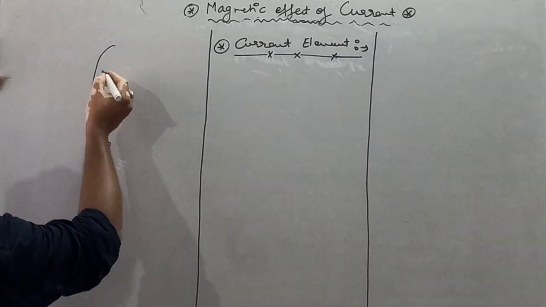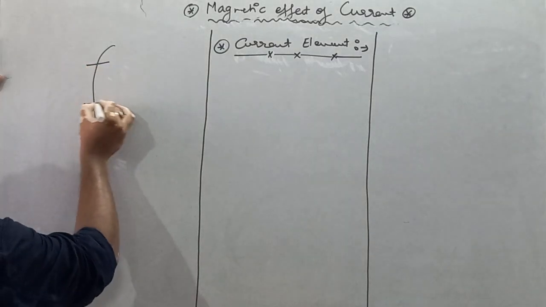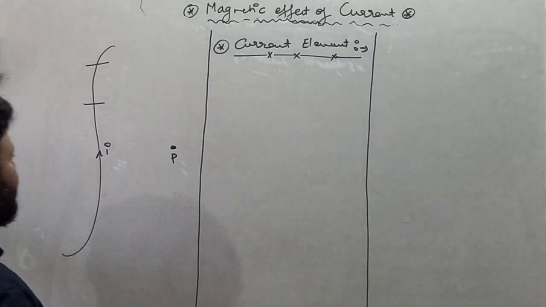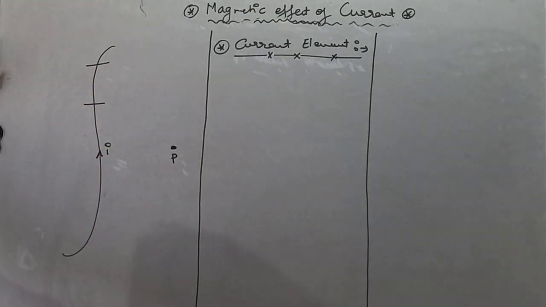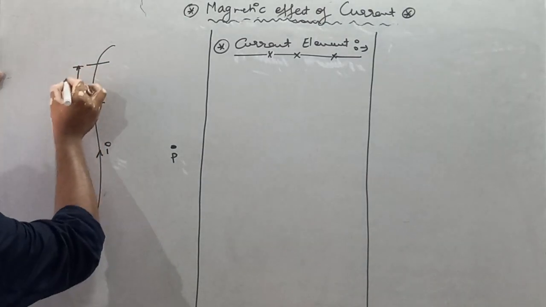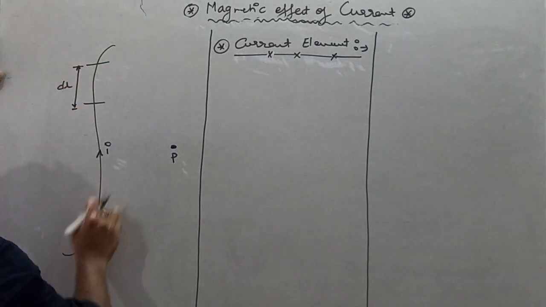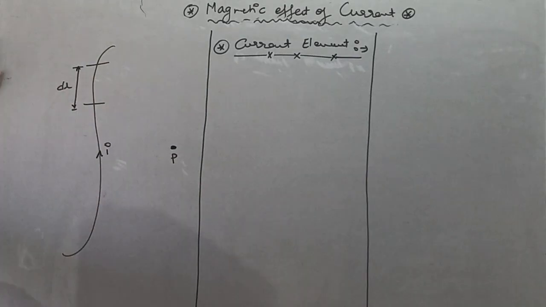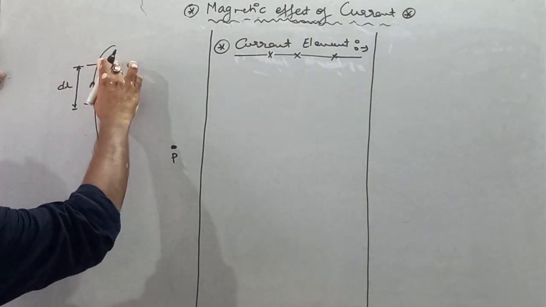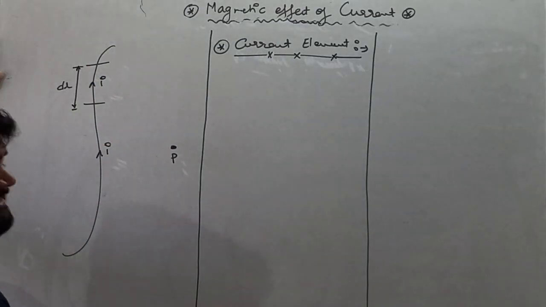So what will Biot-Savart take? He wants to find the magnetic field at point P due to this current carrying conductor, so he takes a small length in the wire. Let's suppose this length is dl, and if the current flowing in this conductor is I, then this dl length also carries current I.